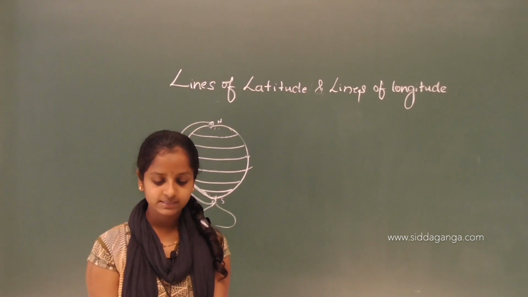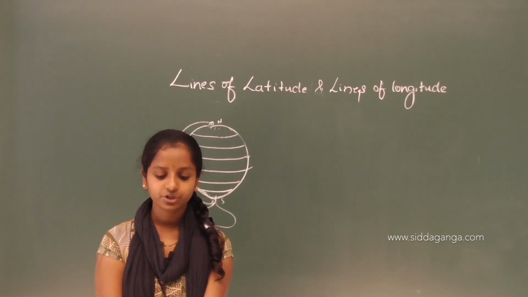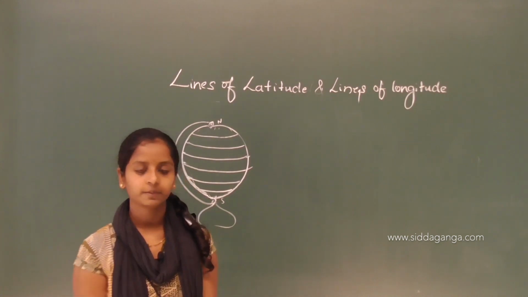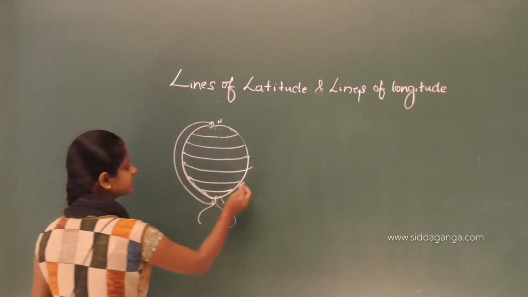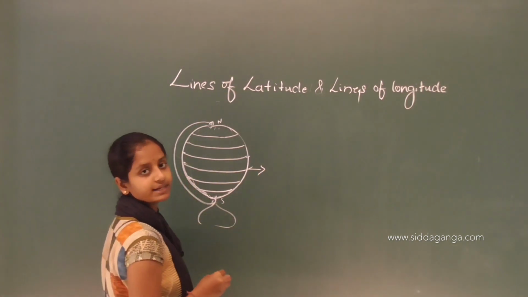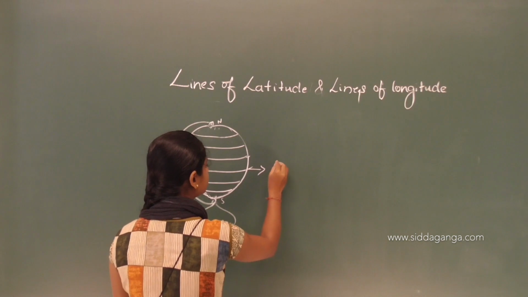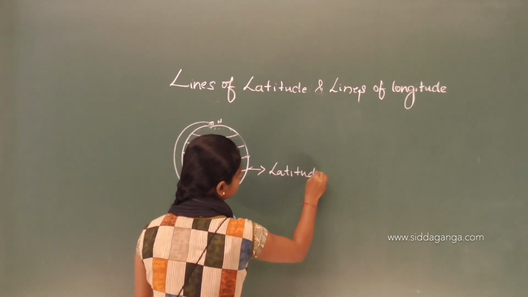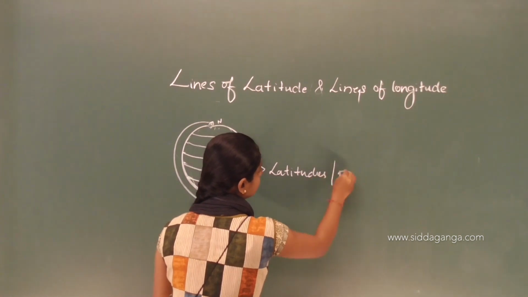They are called lines of latitude, or latitude lines, or parallels.